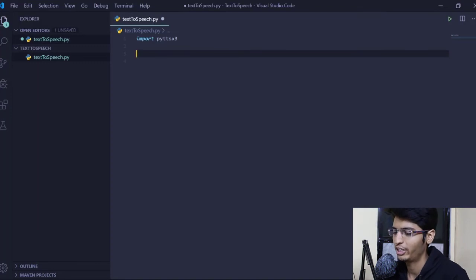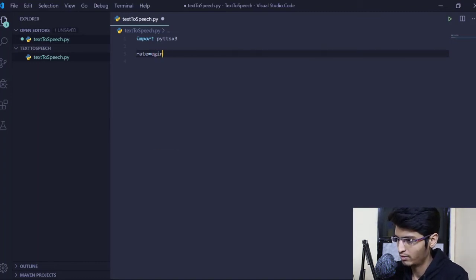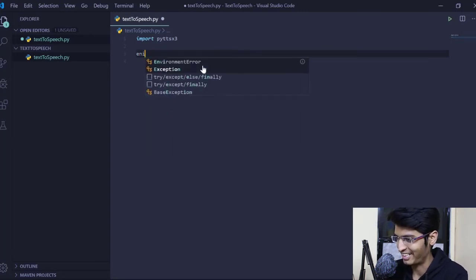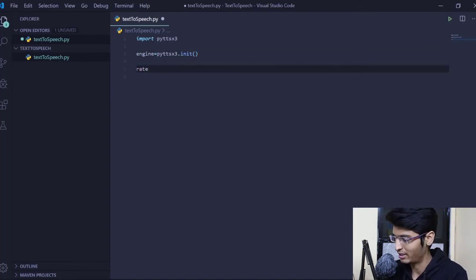The first thing we need to do is manipulate the rate. By rate I mean the speed at which the machine will speak. So let's manipulate that, and for that let's define a variable, rate, and again we will work with the engine. Okay, I removed that engine part, so I need to initialize it again. So we have engine equals pyttsx3 dot init. Okay, so we have the engine object. Now let's go with the rate method.